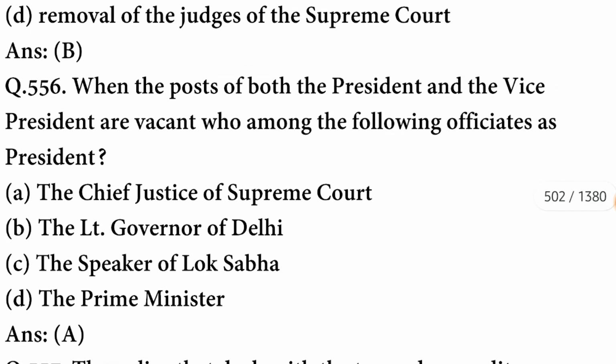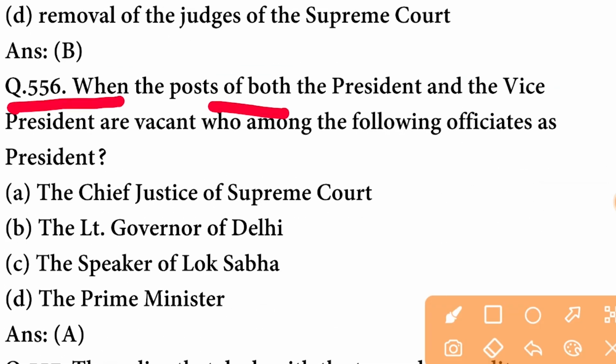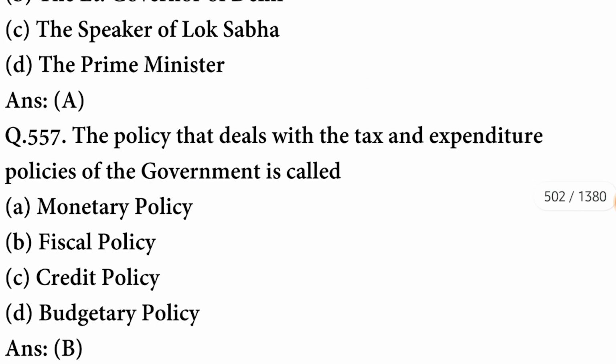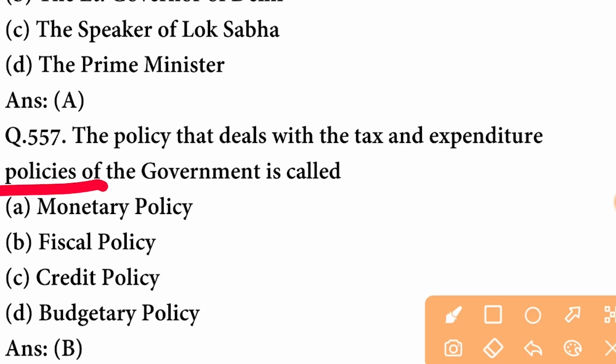Here comes our next question. When the post of both the president and the vice president are vacant, who among the following officiates as president? The person who officiates as the president is the Chief Justice of Supreme Court. A option is correct. The policy that deals with the tax and expenditure policies of the government is called